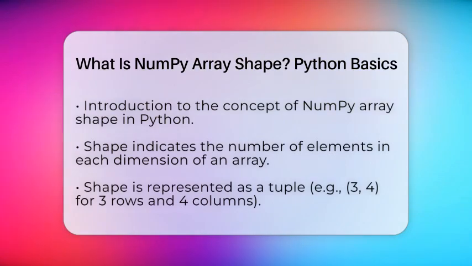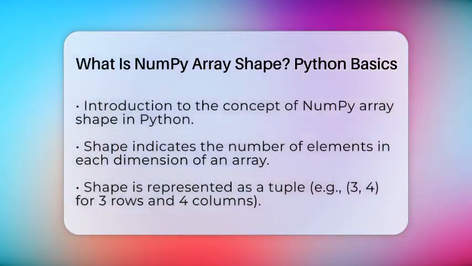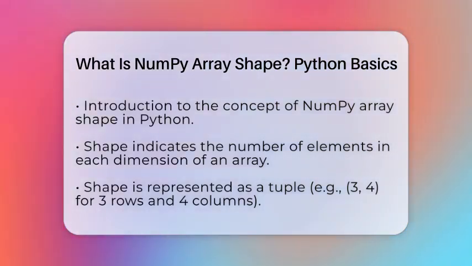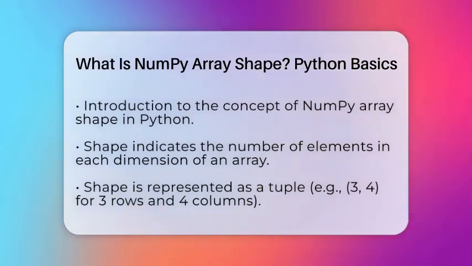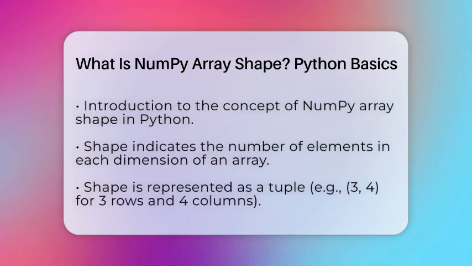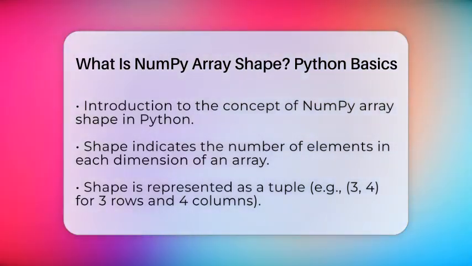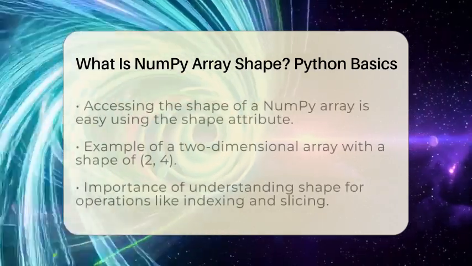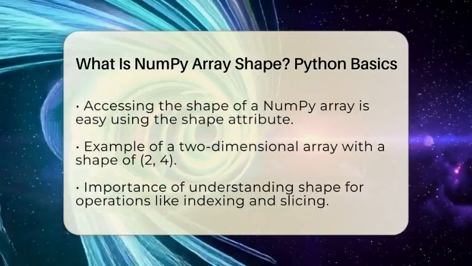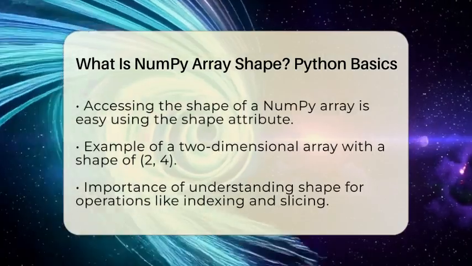For example, if an array has a shape of 3 and 4, it means there are 3 rows and 4 columns. In Python, accessing the shape of a NumPy array is straightforward. You can use the shape attribute. This attribute returns a tuple that shows the length of the array in each dimension. If you create a 2-dimensional array with 2 rows and 4 columns, calling the shape attribute on that array will return 2 and 4. Understanding the shape is important because it helps you know how the array is structured.